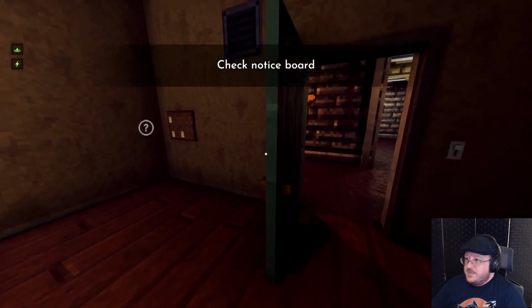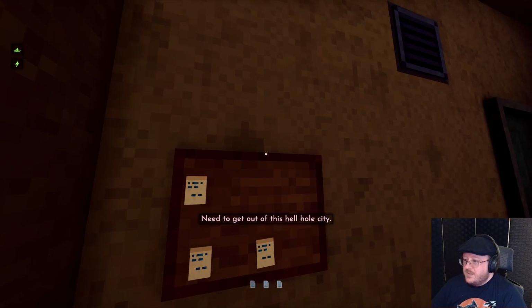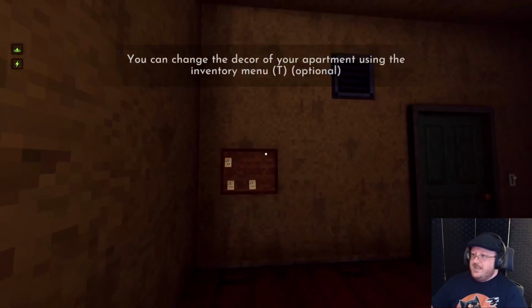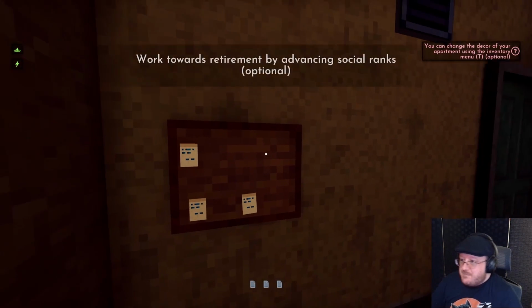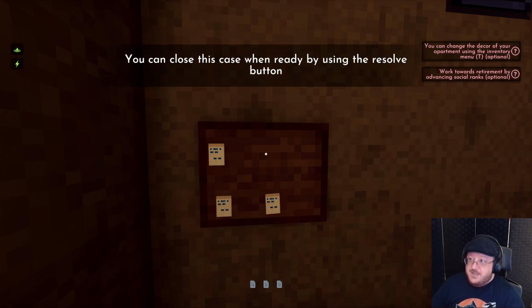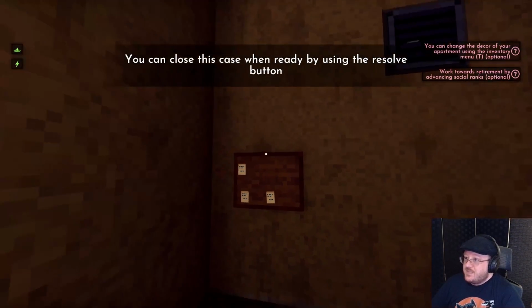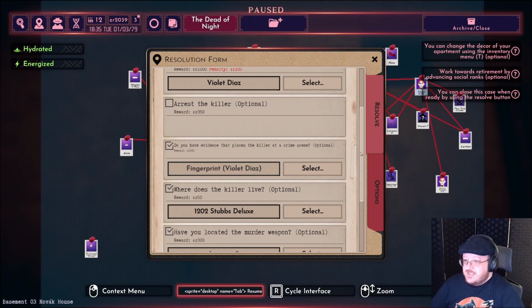Wow. But they gave us a notice board? Ah. And our story begins. So, we need to get out of this hellhole city by advancing our social ranks, by completing jobs. Oh, now it's finally telling us we can close the starting case.